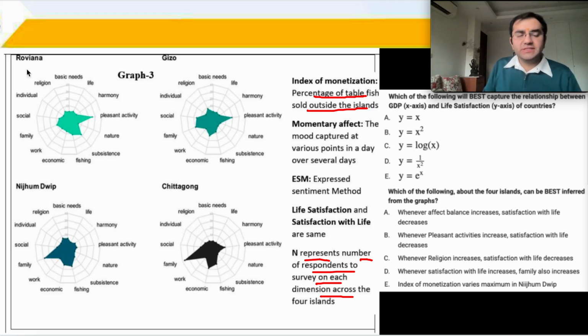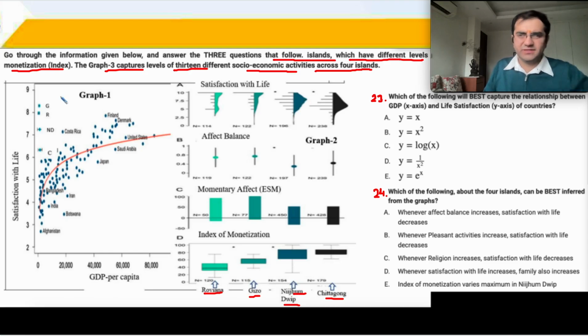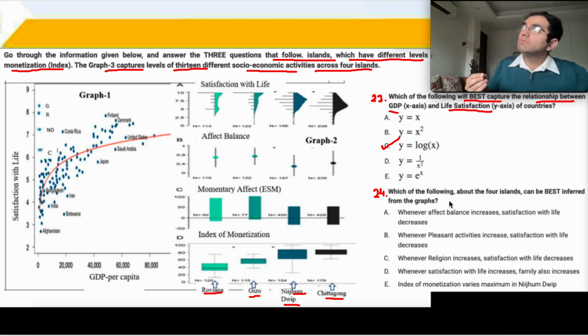Now, for each of these islands, for example, Roviana, they have mentioned the number of people who have marked something positive for a certain activity. Okay? For example, in pleasant activity, a very large number of people have voted. So this is the data provided. Which of the following will best capture the relationship between GDP and life satisfaction? Between GDP and life satisfaction, you can see this is the graph that they have formed and this is the graph of log x. The first question is straightforward, but it's so confusing while you are looking at the graph in the exam. So then we can look at the next question.